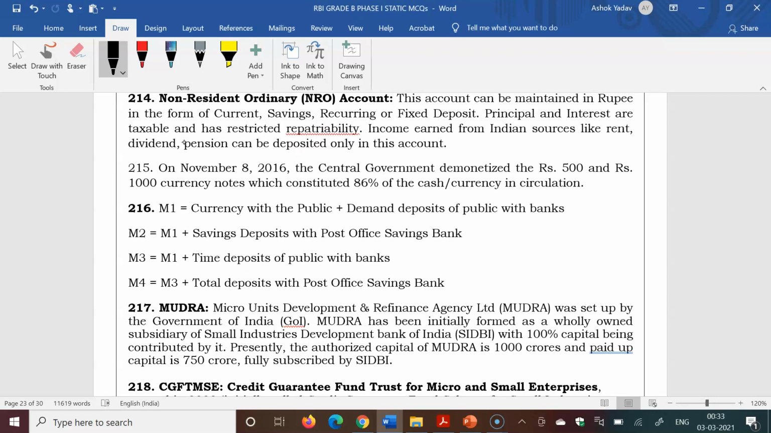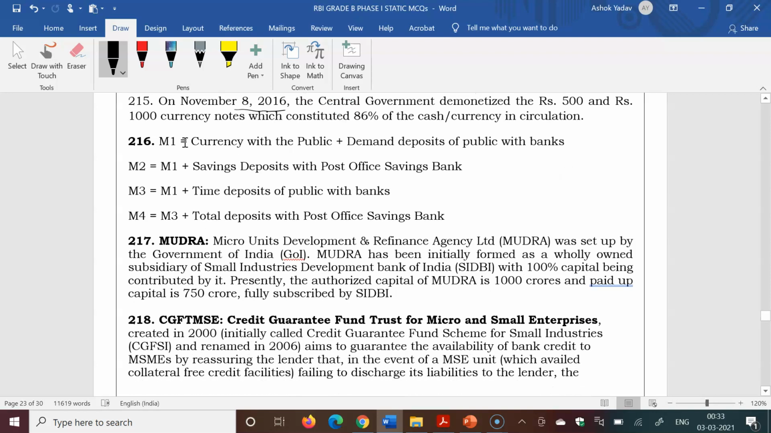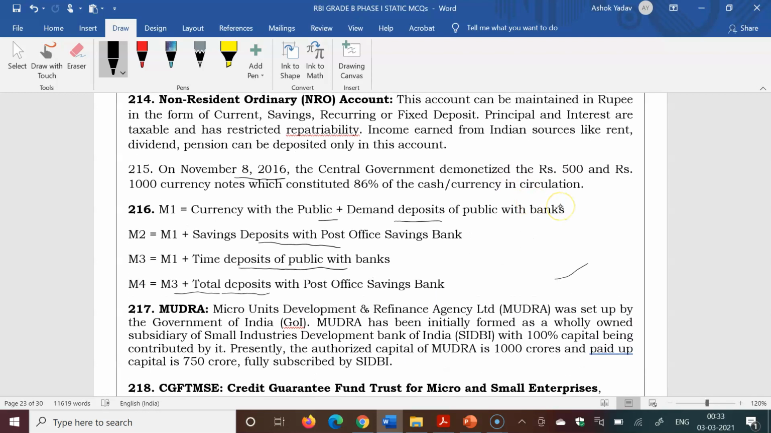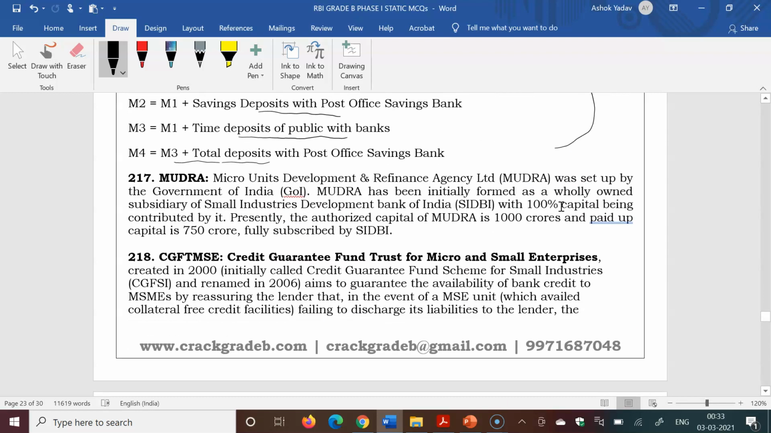Demonetization was done on November 8, 2016. Different types of money: M1 is currency with public plus demand deposit. M2 is equal to M1 plus saving deposit with post office saving bank. And M3 is equal to M1 plus time deposit of public with bank. And M4 is equal to M3 plus total deposit with post office saving bank. These are also important, many times asked in the exam.